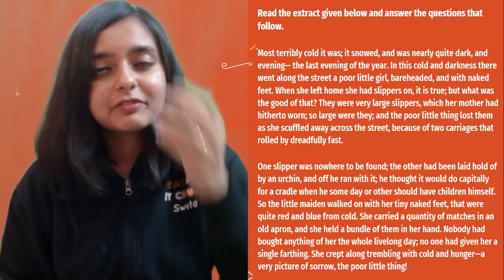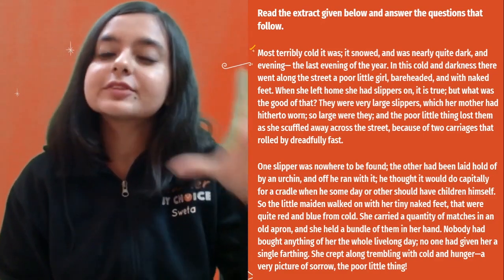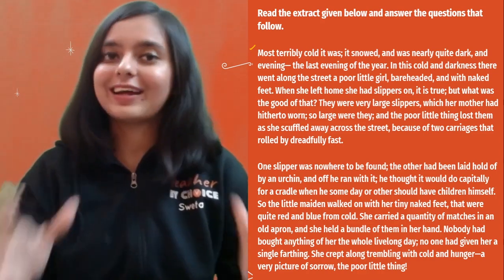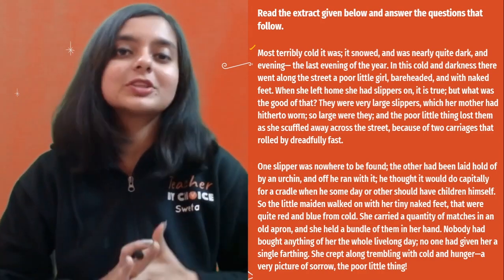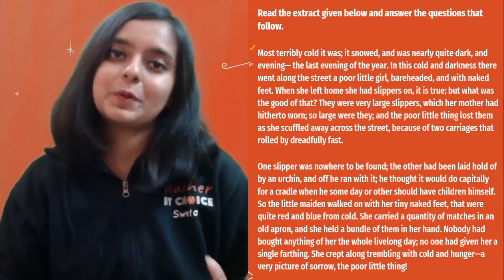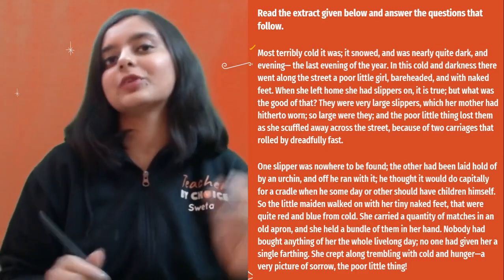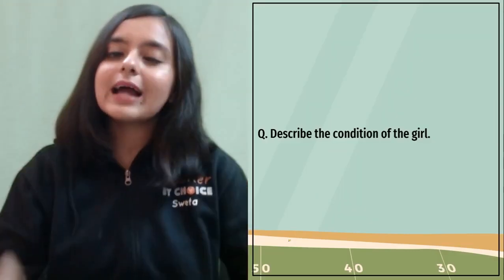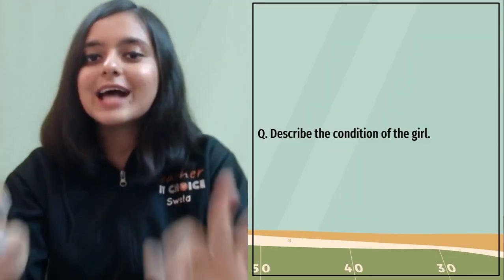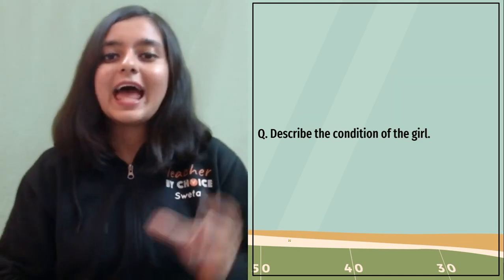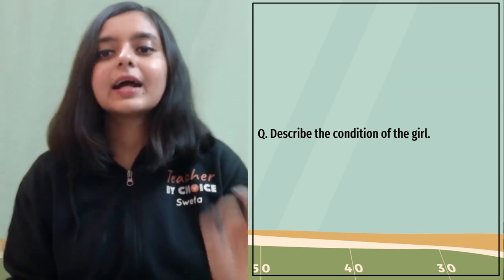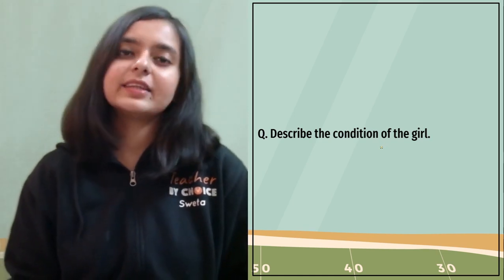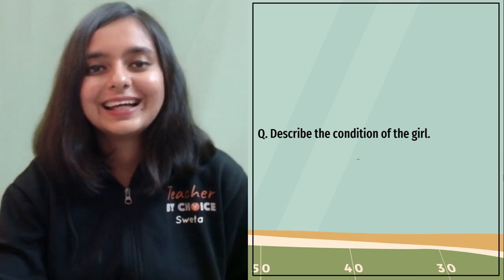I have taken some of the very important extracts from the text. So at least read through the text when you are in the class, right? So that almost 50% of the text is prepared, and for the rest 50%, please read through the text also, right? So let us move ahead with the first question. I want the answer, guys, in the chat box as soon as I show you the question, all right? So quickly tell me, describe the condition of the girl. Please, I want the answers in the chat box as quickly as possible.